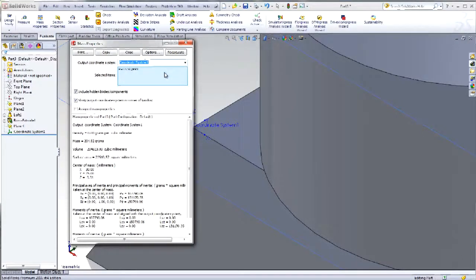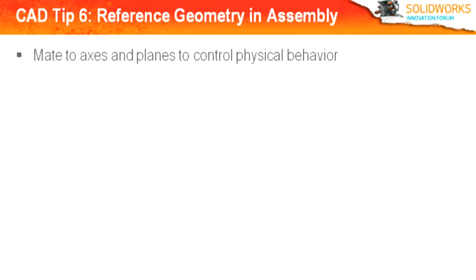Reference geometry also plays an important role in an assembly. Select Reference Geometry, Axes. When you are creating frames for vehicles such as robots or small cars, you want to create axes for wheels. An axis can be created between two planes, such as the top plane and the front plane. Once the axis is complete, you can then insert components. When a part is inserted into an assembly, it is called a component. You can browse for multiple components on your desktop or use 3D Content Central. Position the wheel in the assembly window.